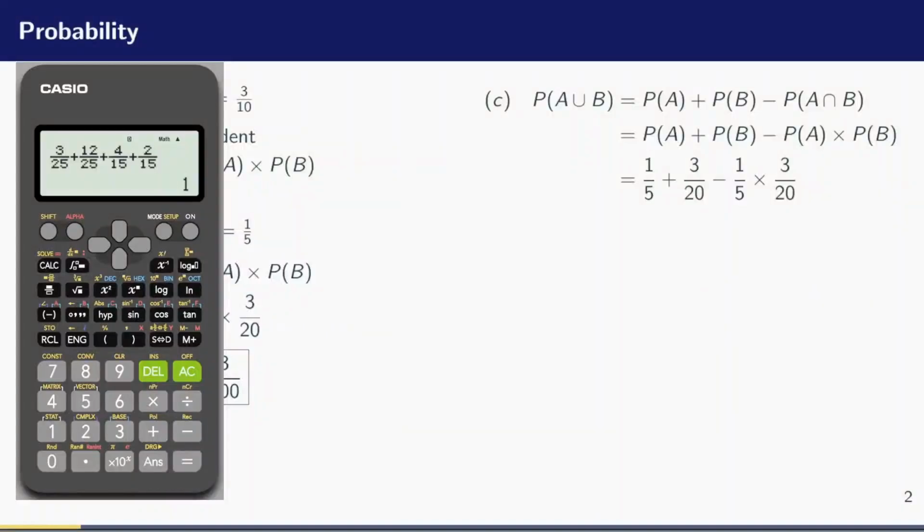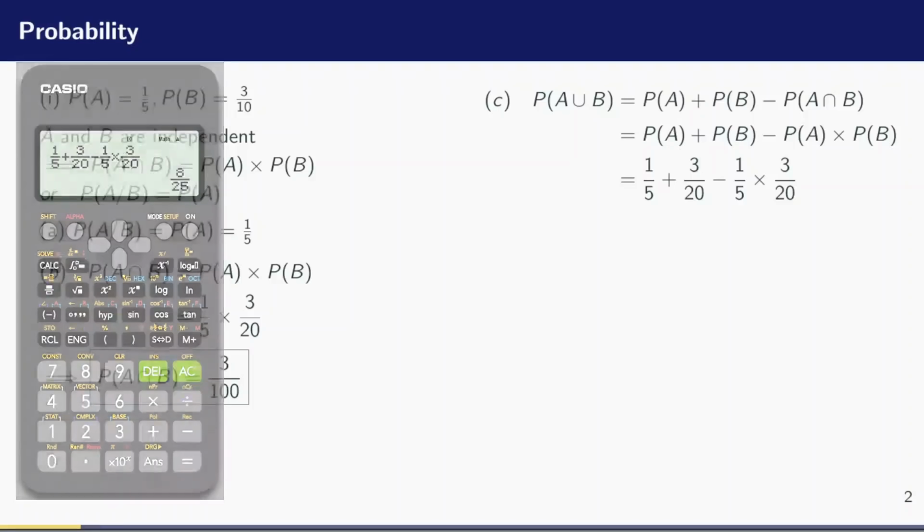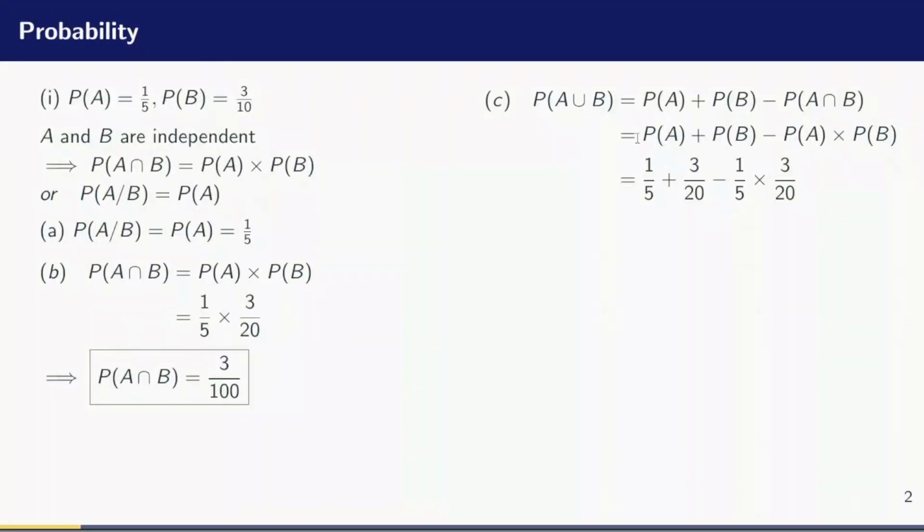So on my calculator, I will just evaluate 1 divided by 5 plus 3 divided by 20 minus 1 divided by 5 times 3 divided by 20. Then hitting the equal sign will give me 8 over 25. So that means that the probability of A union B is equal to 8 over 25.